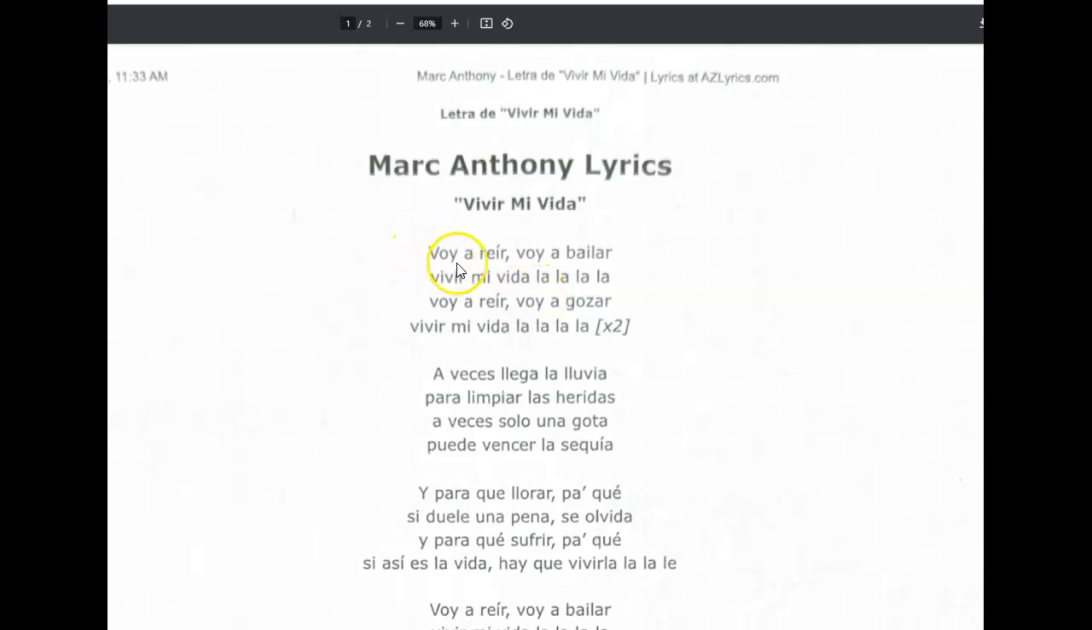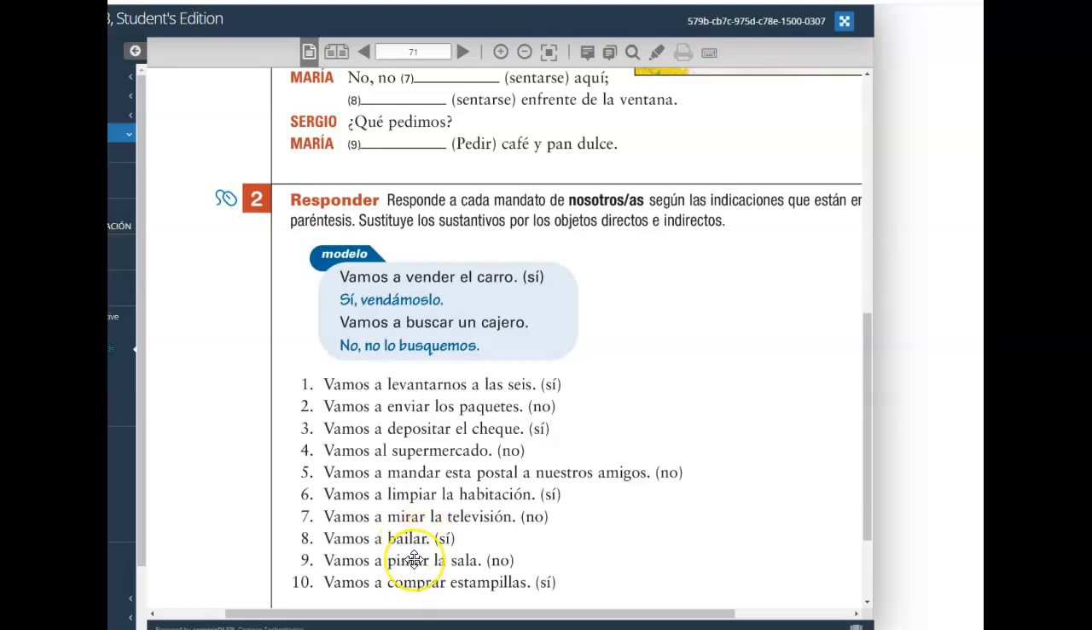So voy a reír would change to reamos. Voy a bailar would change to, just like how it was in number 8, right? Bailemos.